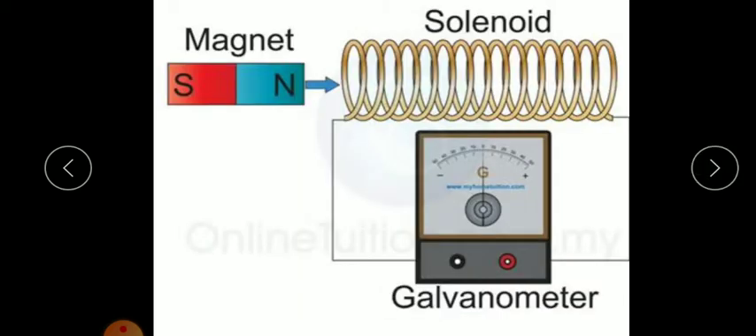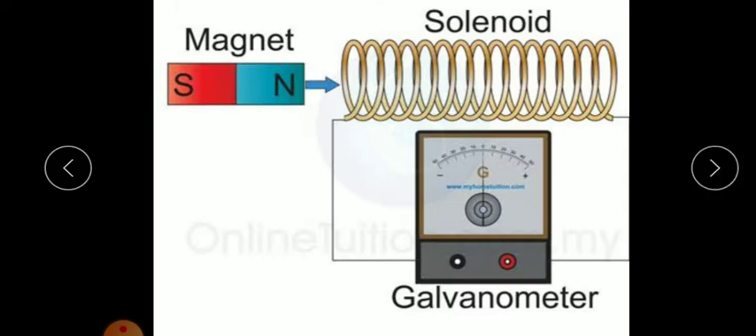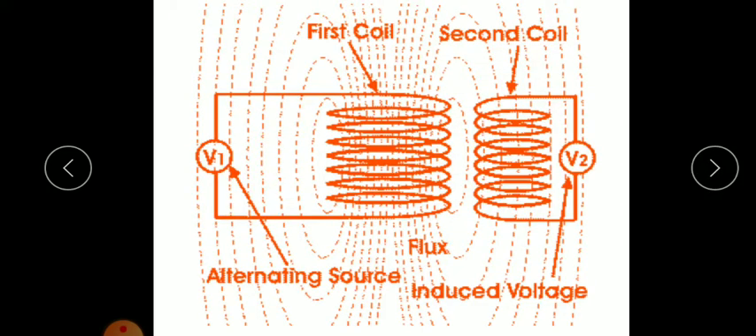Then we studied that whenever there is a change in the magnetic flux linked with a coil, an EMF will be induced in the coil. This phenomenon is known as electromagnetic induction. If we combine electromagnetic induction and this phenomenon, we get a new concept called mutual induction.